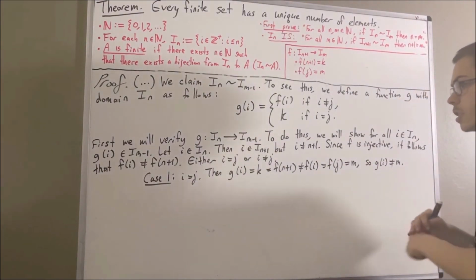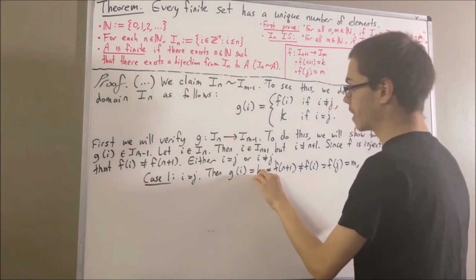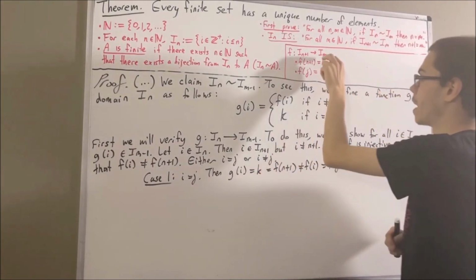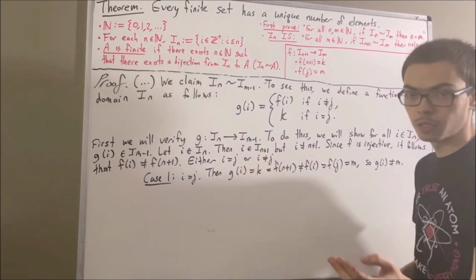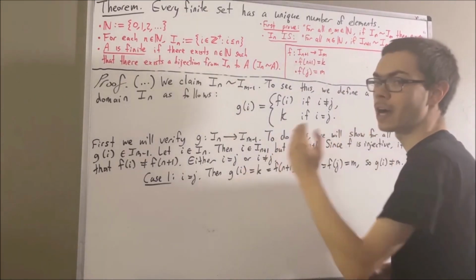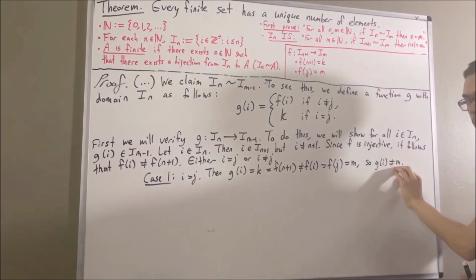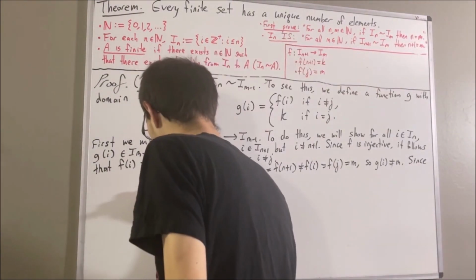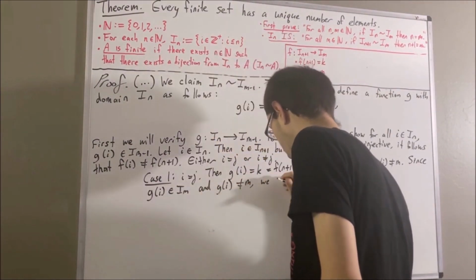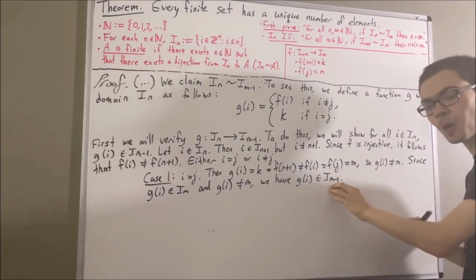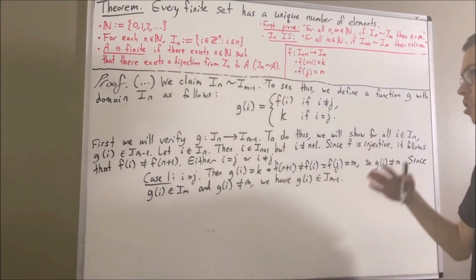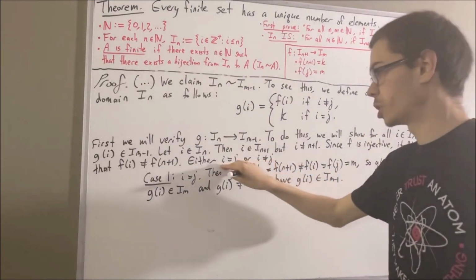Now, since g of i is equal to k, and k is an element of I_m, surely g of i is an element of I_m. So g of i is an element of I_m, but not equal to m. So g of i is an element of I_{m-1}, which is exactly what we wanted to prove. This completes the case where i is equal to j.